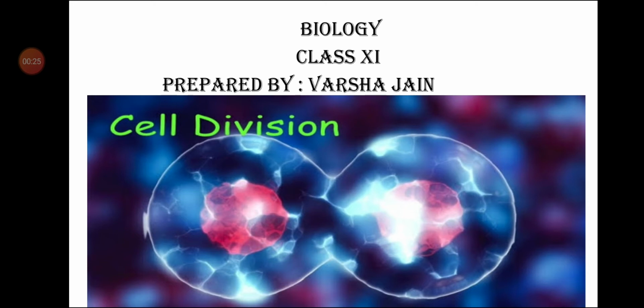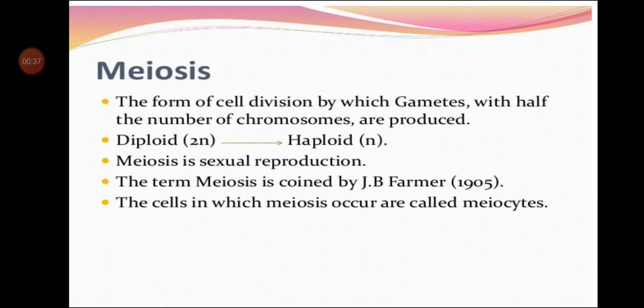We have studied cell cycle, types of cell division, mitosis, stages of mitosis, significance of mitosis, and then we started with the process of meiosis. Let me revise the definition of meiosis. The form of cell division by which gametes with half the number of chromosomes are produced is known as meiosis. In meiosis, the diploid number of chromosomes is reduced to the haploid number.